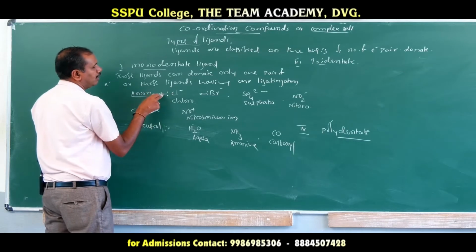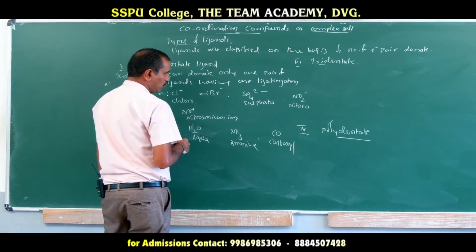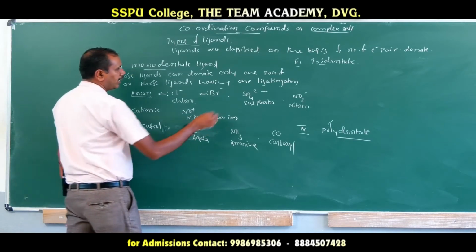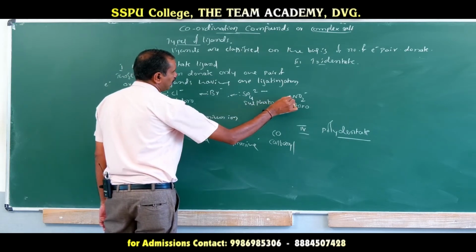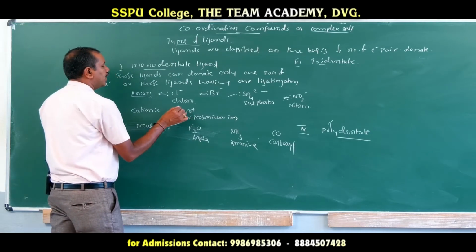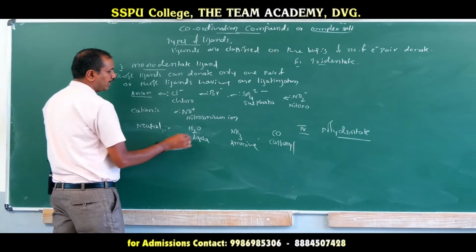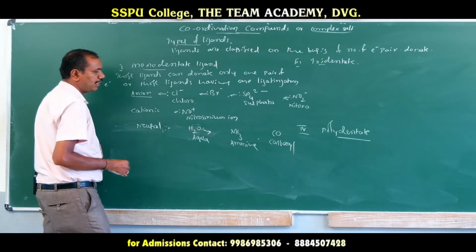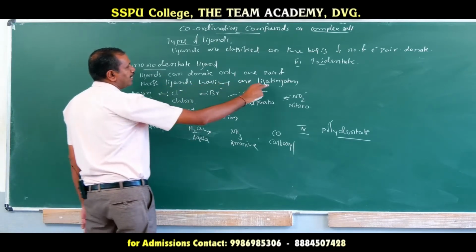Here chloride has 3 lone pairs of electrons, but it can donate one pair of electrons, so it is monodentate, but it is anionic because the charge on the ligand is negative. Here nitrogen or oxygen can donate one pair of electrons, so it is monodentate. Water has 2 lone pairs, but it donates only one pair of electrons, hence it is monodentate, or those ligands having one ligating atom.